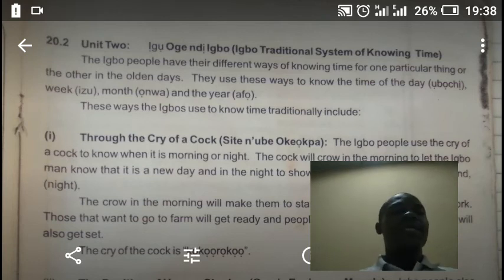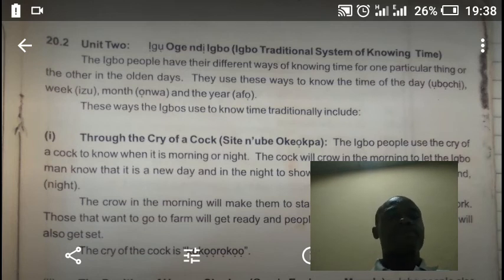So day in Igbo is called Ubochi. Week in Igbo is called Izu. Month in Igbo is called Onwa. And the year, which is year in Igbo, is called Afo.